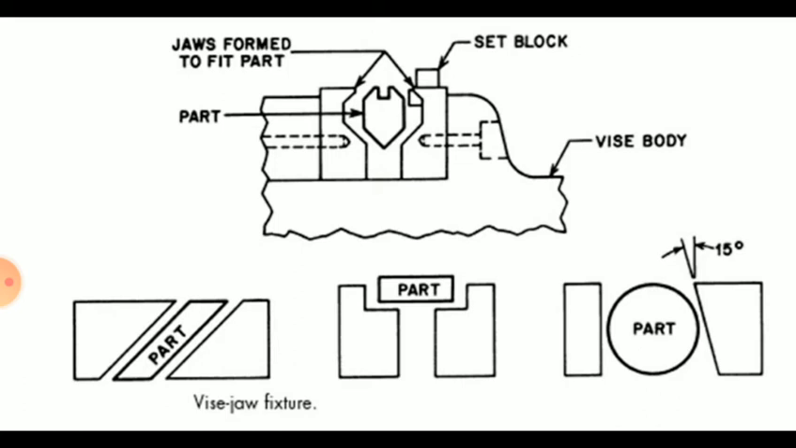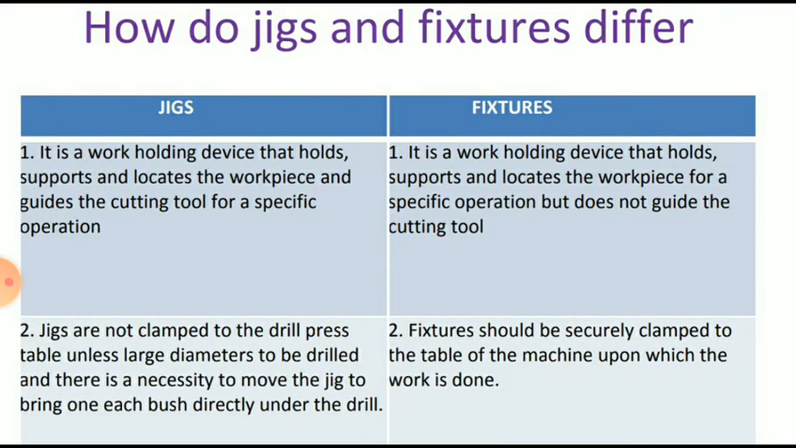So, in short, jigs and fixtures are work holding devices that are specially made for specific components, and they are used for mass production. So this is the difference between the jig and fixture.